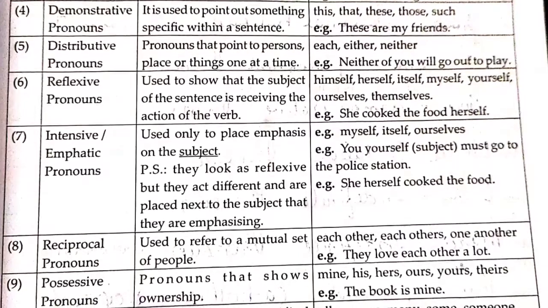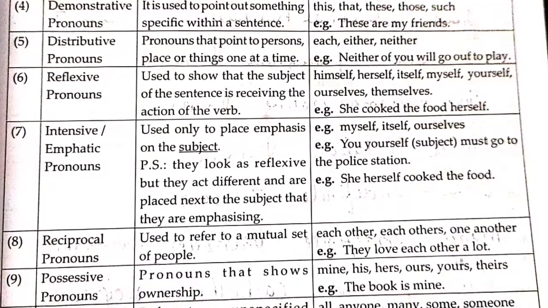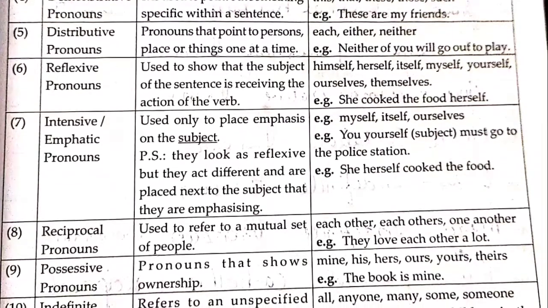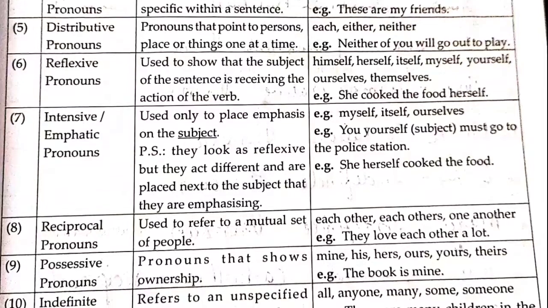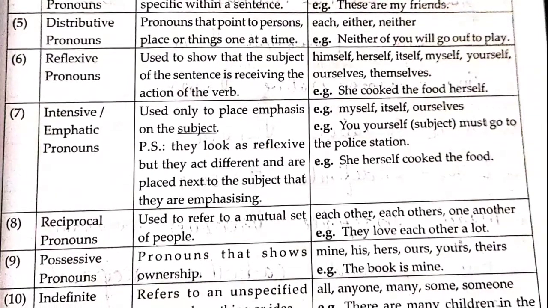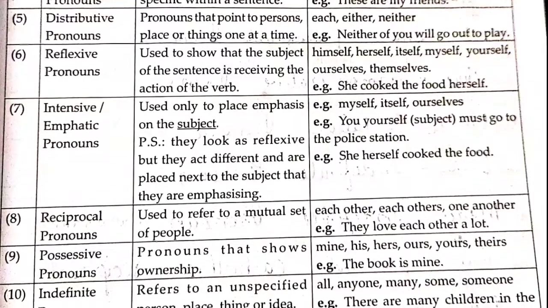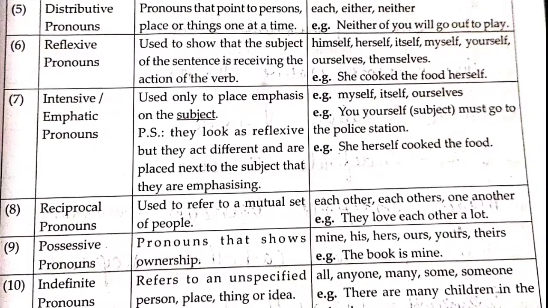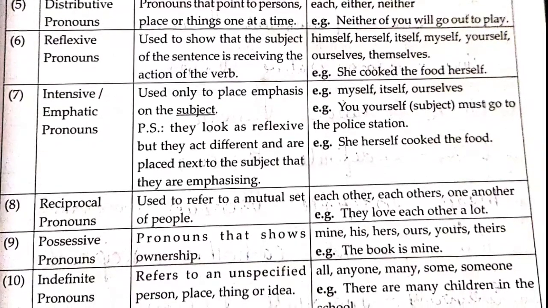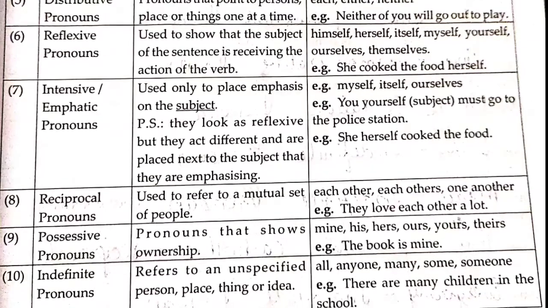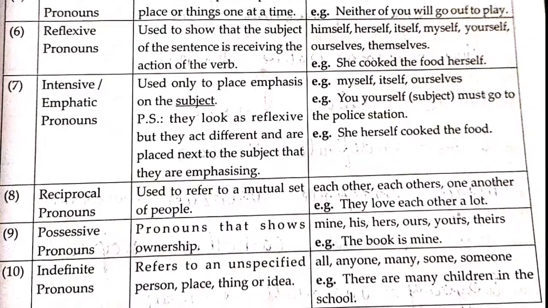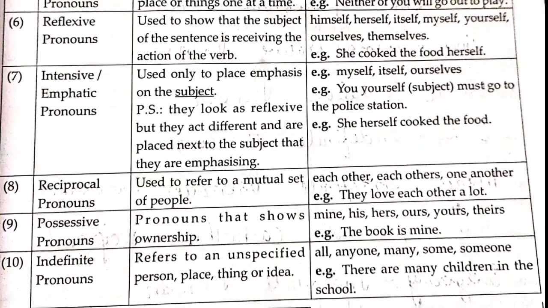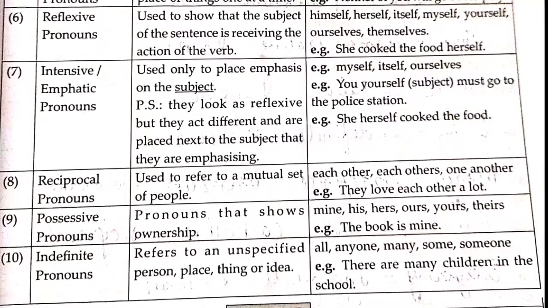Eighth, reciprocal pronoun, used to refer to a mutual set of people: each other, one another. Example: They love each other a lot. Ninth, possessive pronouns, pronouns that show ownership: mine, his, hers, ours, yours, theirs. This book is mine. And the last one, the 10th one, indefinite pronoun, which refers to an unspecified person, place, thing or idea: all, anyone, many, someone, some. There are many children in the school.